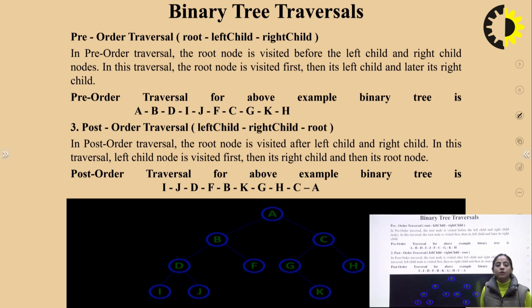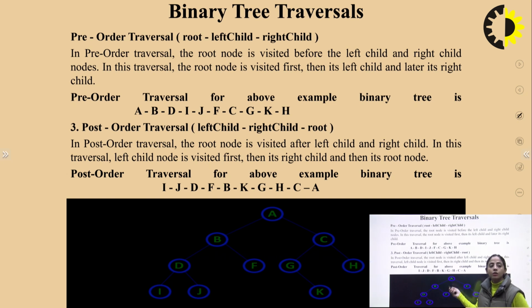Pre-order, first you have to traverse the root. Root here is A. Now we go to the left subtree. The left subtree will be traversed in the same fashion: root, left, right. Which is the root here? The root here will be D. Now root A, first you go to A, then we traverse this subtree, root is B, then we traverse this subtree, root is D, then the left subtree I, then the right subtree J. Now we traverse the right child of this left subtree, which is B. So the right subtree will be F.